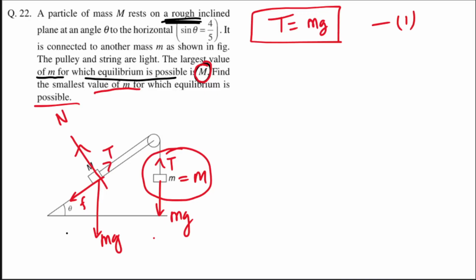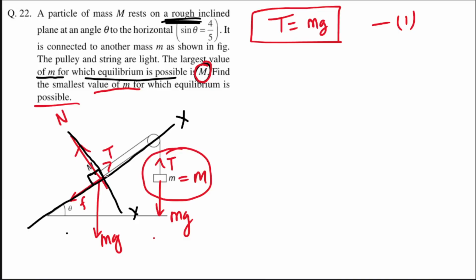Now what about writing the equation of this mass lying on the incline? So first of all we need to see if we need to break these forces or are they all aligned in the required direction. So first of all we have to see in which direction the block has a tendency to slide. It is on an incline, right? So in order to decide the x and y axes, we need to see in which direction it has a tendency to slide. So here, look, it can slide along this plane. Take this as the x axis. So perpendicular to it will become the y axis. Now try to look at which forces are not aligned along the x and y axes.